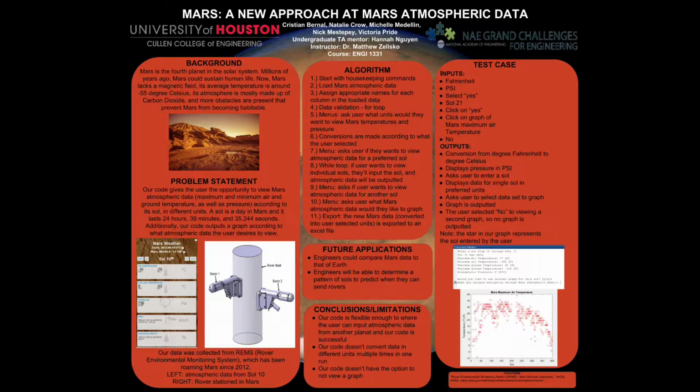This code can be used by future engineers who want to develop scientific equipment for Mars. Some of the scientific equipment could include satellites or weather balloons. The temperature and pressure data provided will allow the engineers to easily see what conditions on Mars are ideal for them. And if they want to see the information in specific units, this code will help them to do this quickly and efficiently. The engineers also have the option to manipulate the code so that they can input data from another planet or other temperature data from Mars.